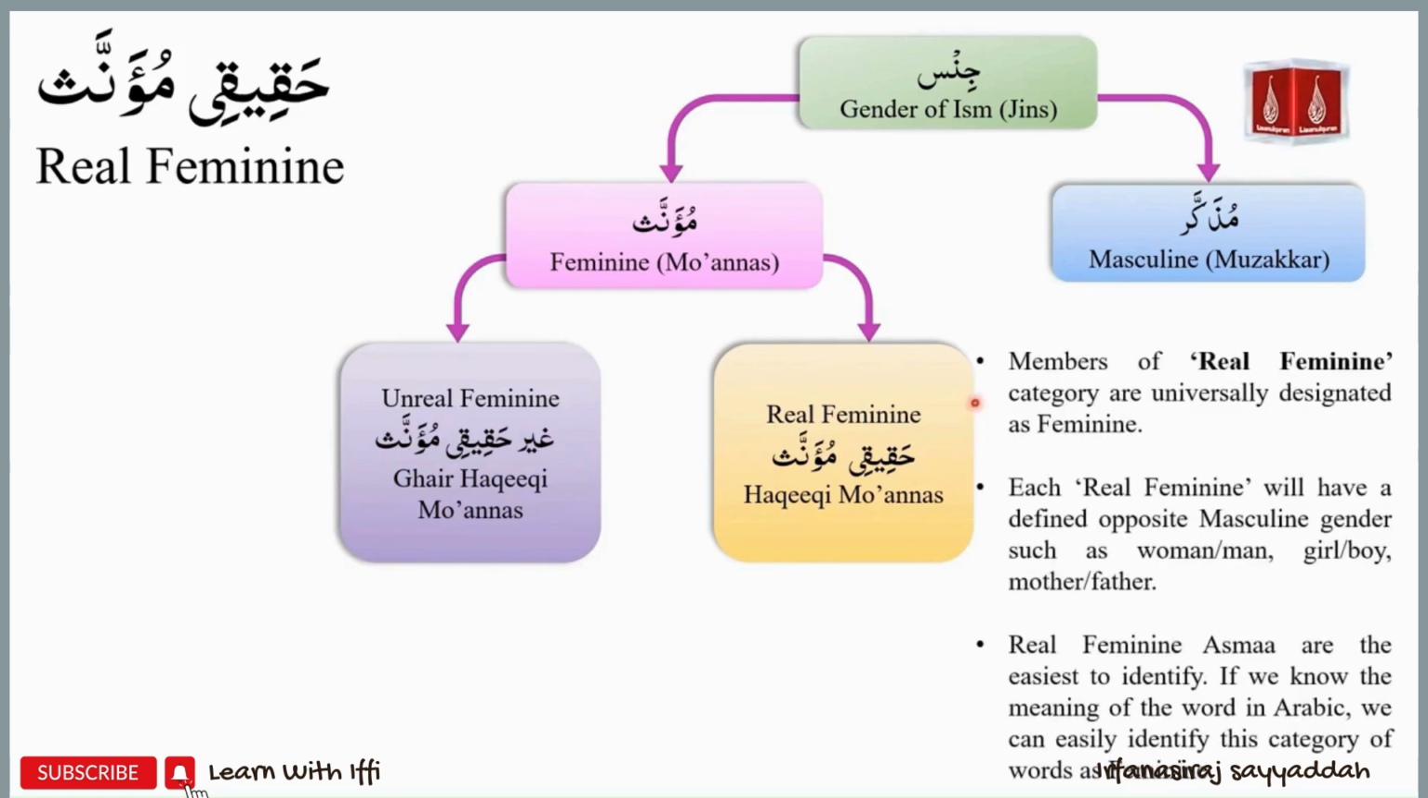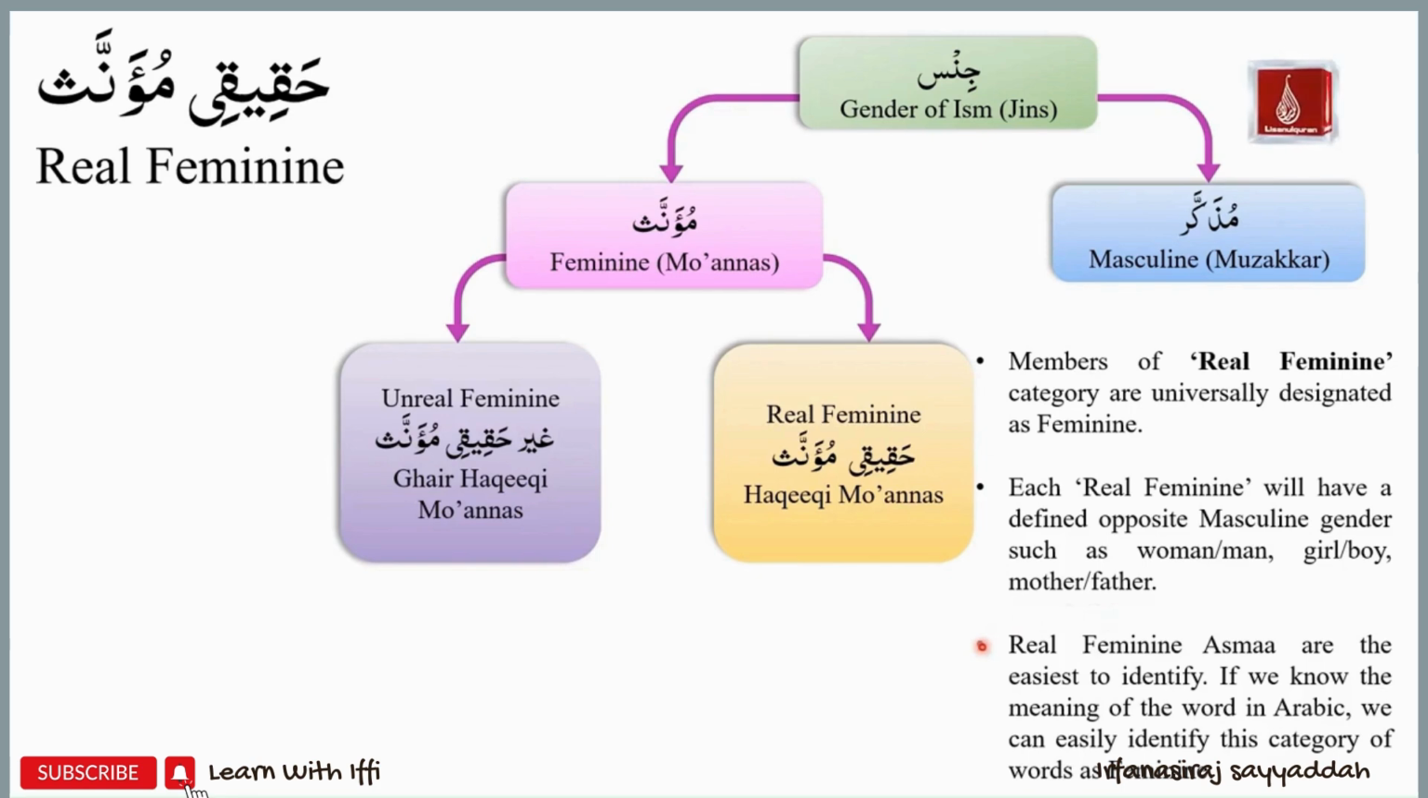Members of the real feminine category are universally designated as feminine. What does that mean? That means that each real feminine ism will have a defined opposite masculine gender, such as woman versus man, girl versus boy, mother versus father.